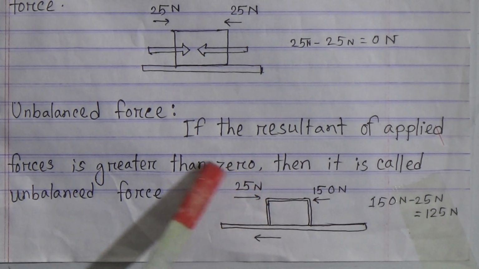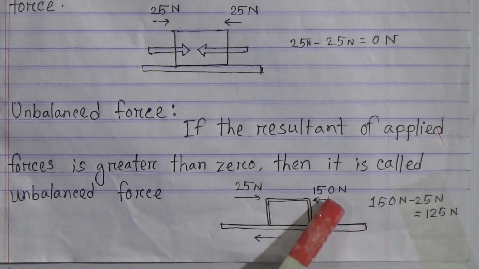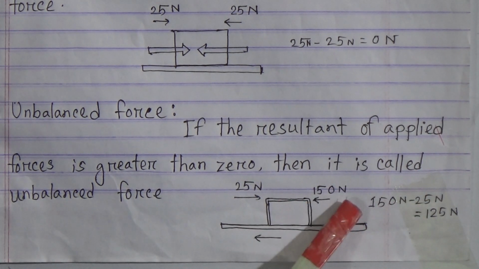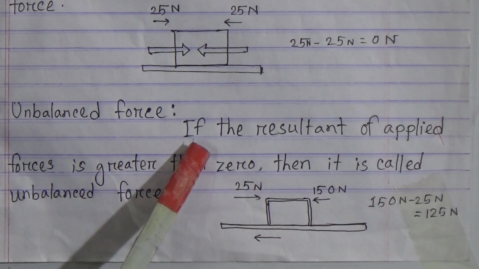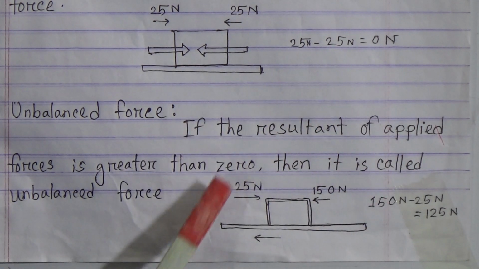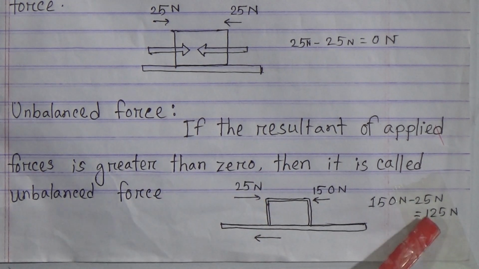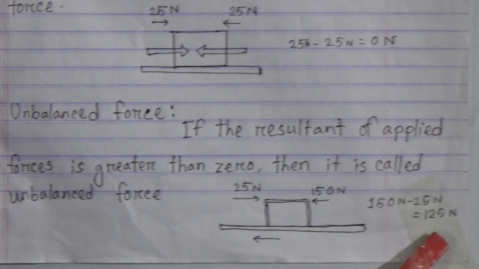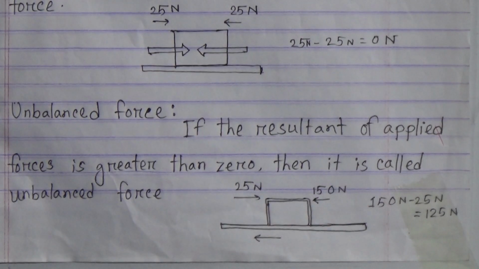We have to find out the resultant. So 150 Newton minus 25 Newton, that means 125 Newton. In the definition we say, if the resultant of applied forces is greater than 0, then it is unbalanced force. So here the resultant is 125 Newton, which is greater than 0. So this is unbalanced force.